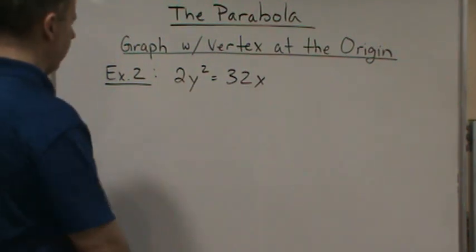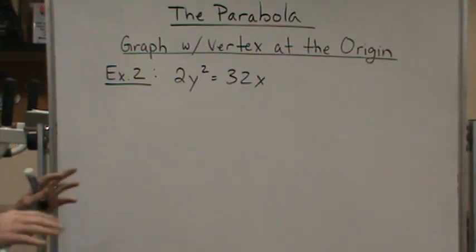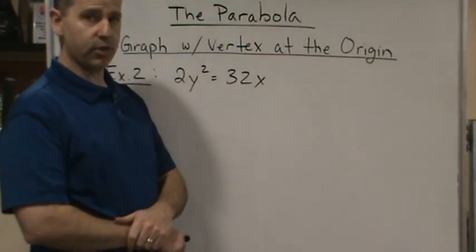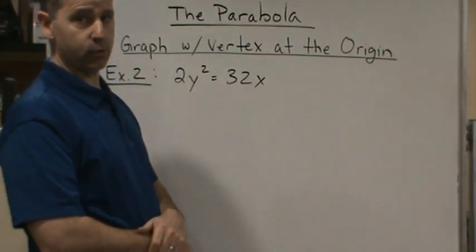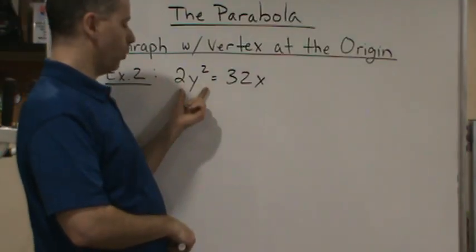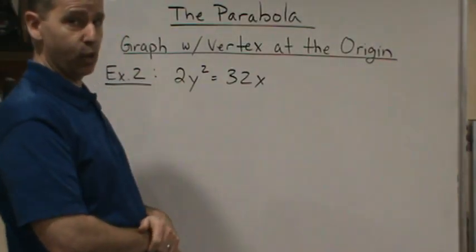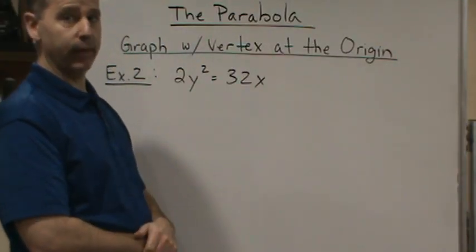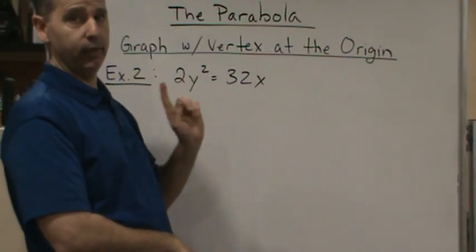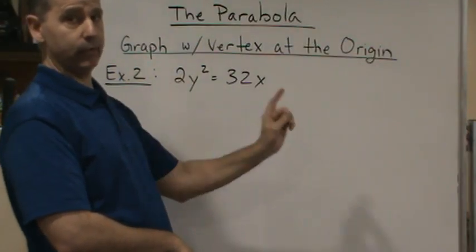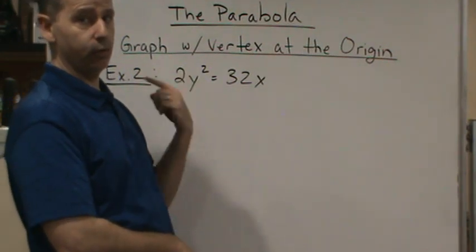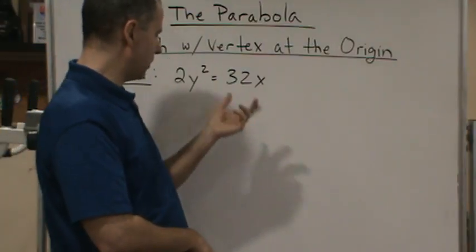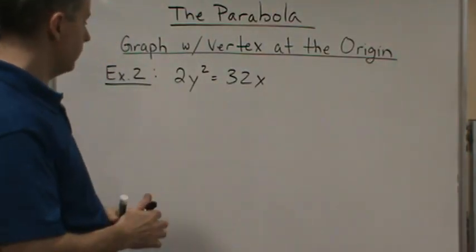All right, so here we go. Now we're going to do another example. A couple of things to notice right away. Look at the equation and ask yourself which variable is squared. In this case, the y variable is squared. So this tells me that the axis of symmetry is going to be the y-axis in this case, right? The axis of symmetry is going left and right, which means the parabola is also going left and right, okay? So immediately that's what I can say.